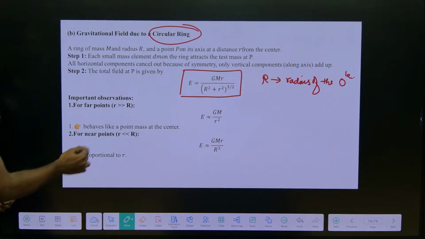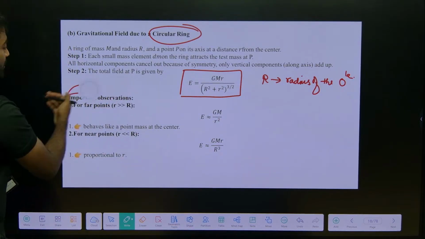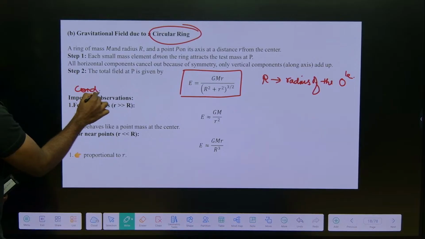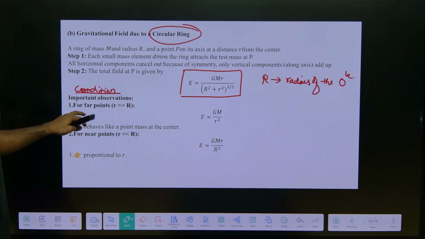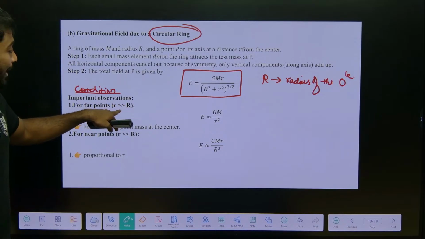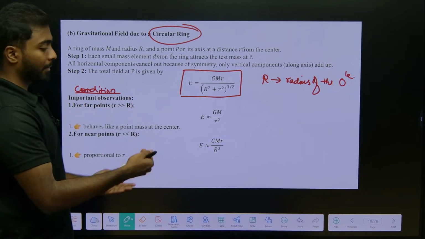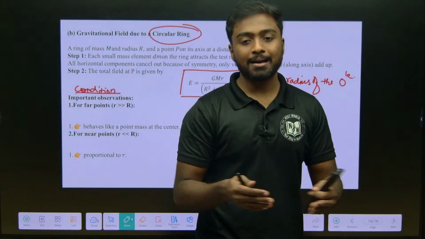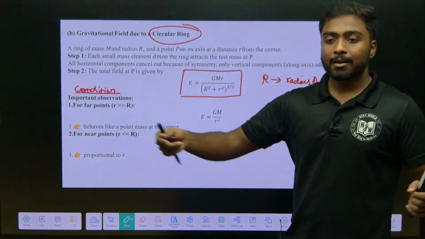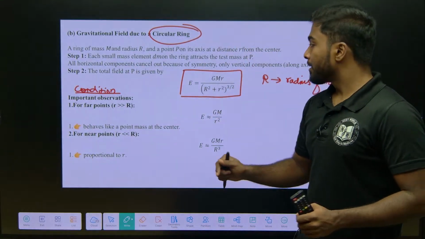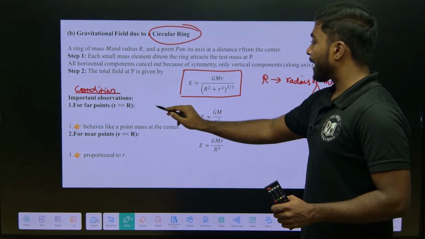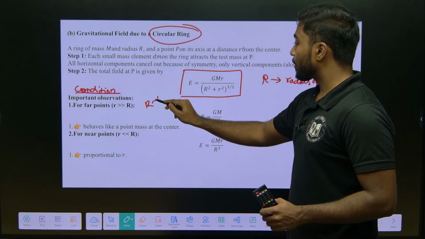Now the conditions. The first condition: small r is much greater than capital R, that is, the distance is larger when I compare it with the circle radius. So, we can neglect R, like R is approximately equal to 0.